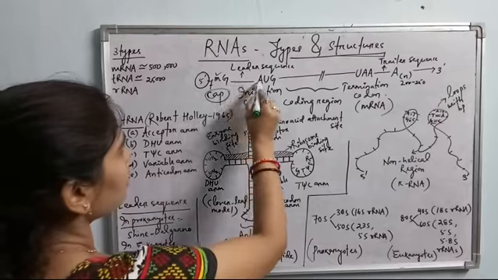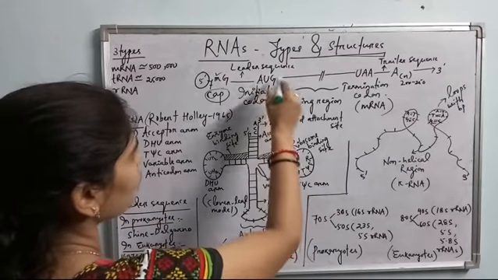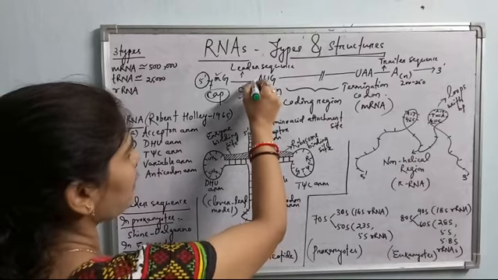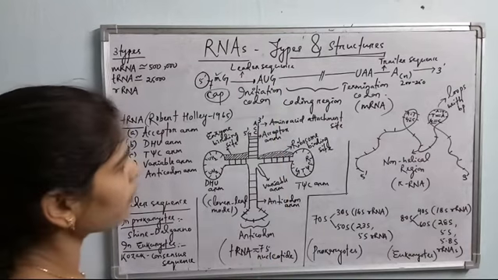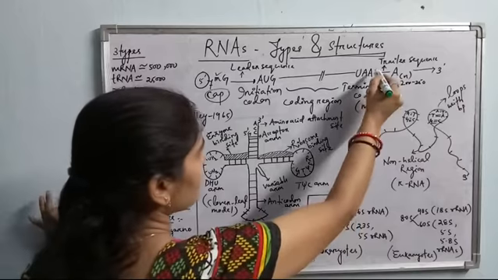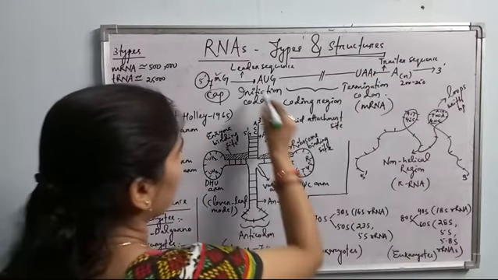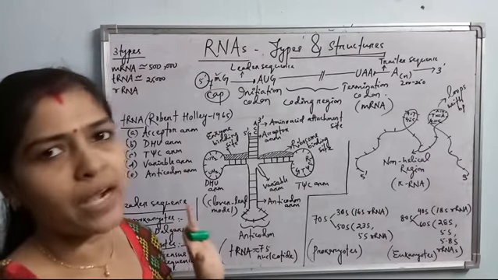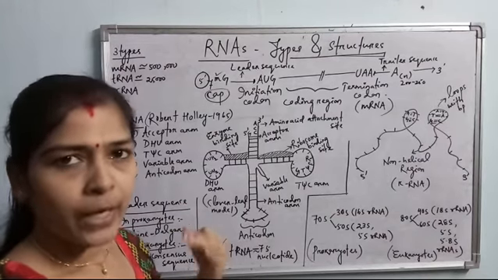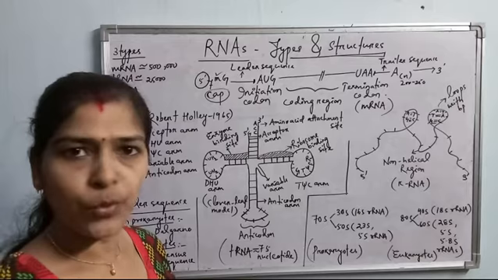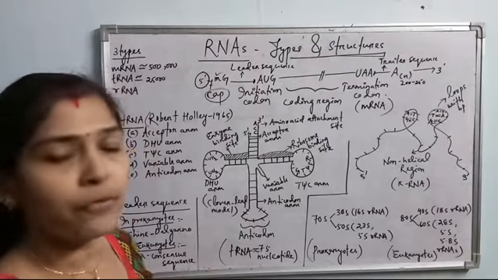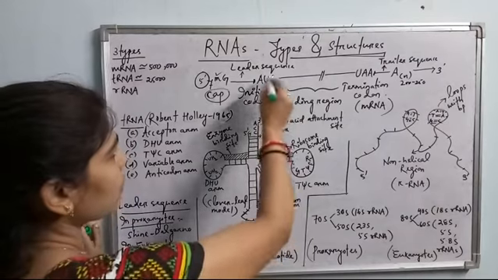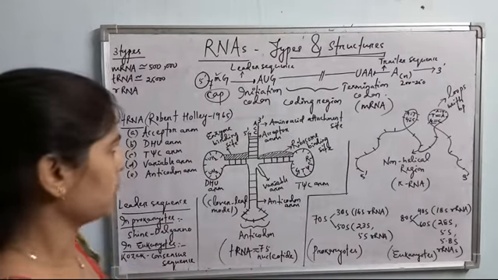Then what comes after the cap? This is the leader sequence. This is the initiation codon, meaning the coding zone of mRNA starts from here, from the AUG, and it ends here with the UAA. AUG is the initiation or starting codon of all mRNAs. AUG codes for the amino acid methionine in eukaryotes, and for formyl methionine in prokaryotes.